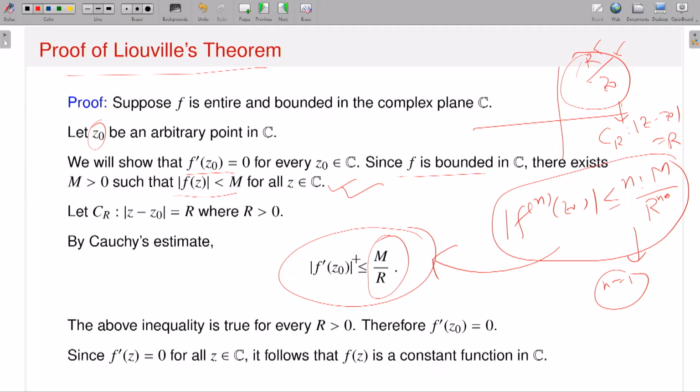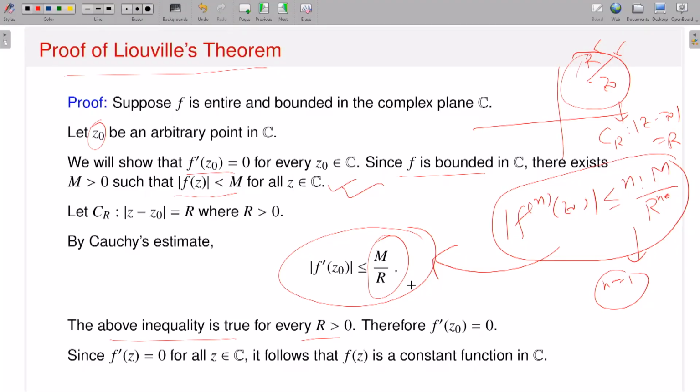What is M? M is the bound which is fixed. But what is my capital R? Capital R is the radius of my contour CR. But capital R is arbitrary. I can take any R. This is dominated by M by R, whatever the choice of R. So the above inequality is true for every positive R. Then I will take capital R approaching infinity.